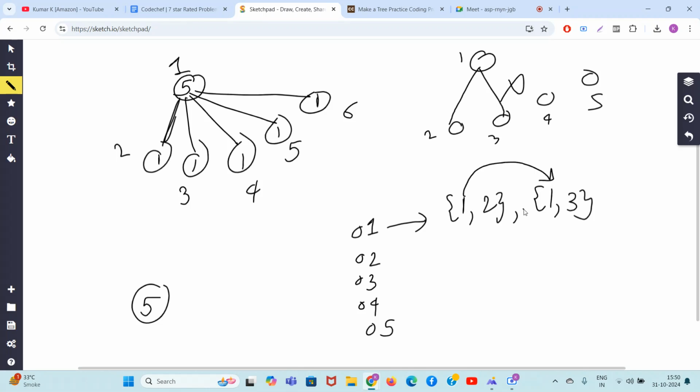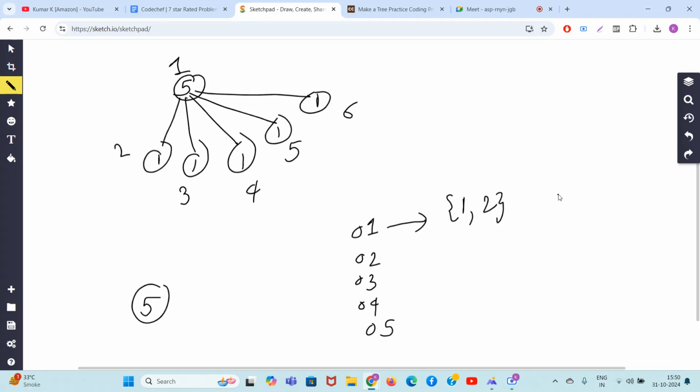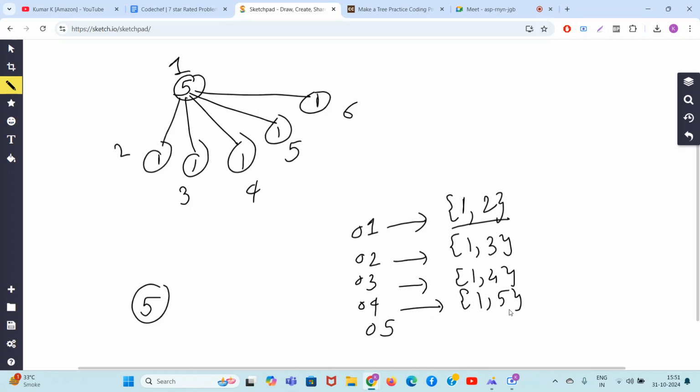Repetition is not allowed, so you can only create one edge in one operation. 1 comma 2 only you can do in the first operation, 1 comma 3 in the second operation, 1 comma 4 in the third operation, and this is 1 comma 5, and this is 1 comma 6.